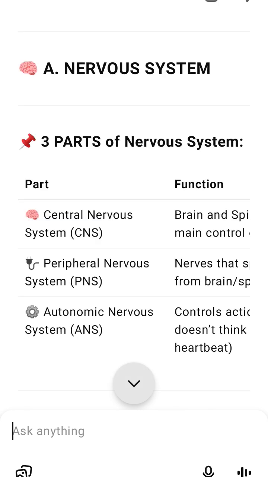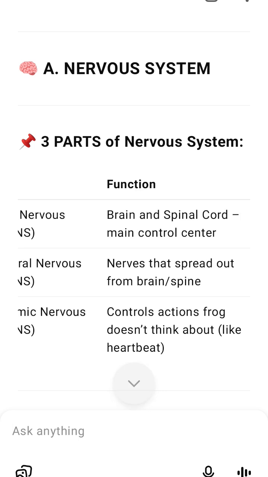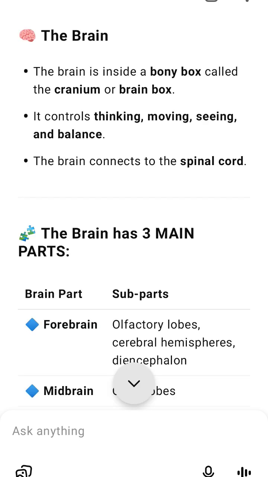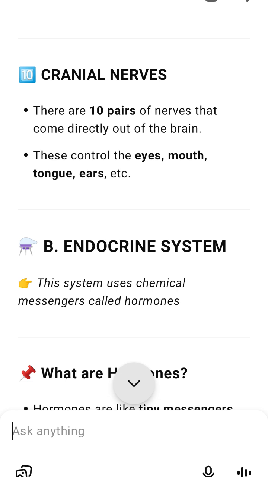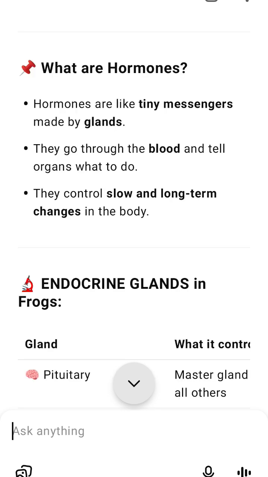Control and coordination system. How the frog controls its actions, movement, and internal body functions. Frogs use 2 systems to control their body. Nervous system sends fast signals using nerves. Quick control. Endocrine system sends slow signals using hormones. Long-term control, e.g. growth.